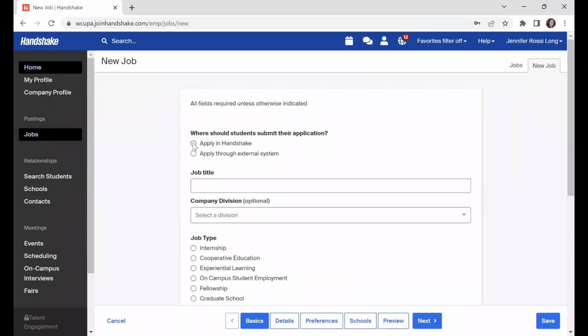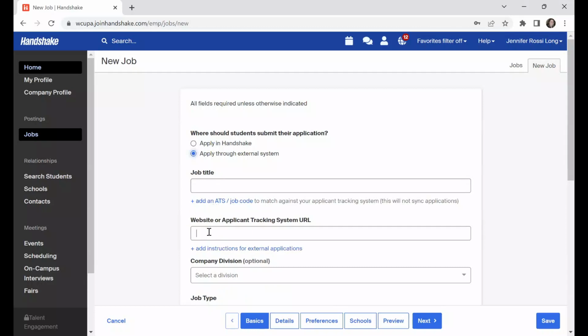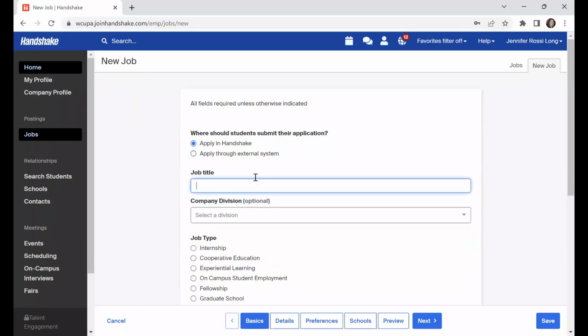The first thing I need to decide is if I want students to apply through Handshake, or if there's an external site, like if I have an application on RAM Connect or some other website that I want to direct them to. So I'm going to click Apply in Handshake.